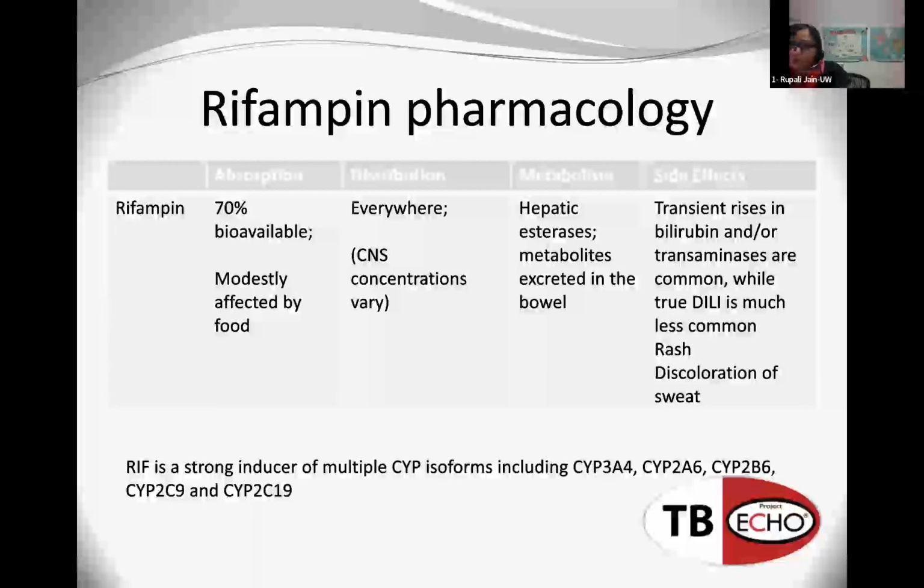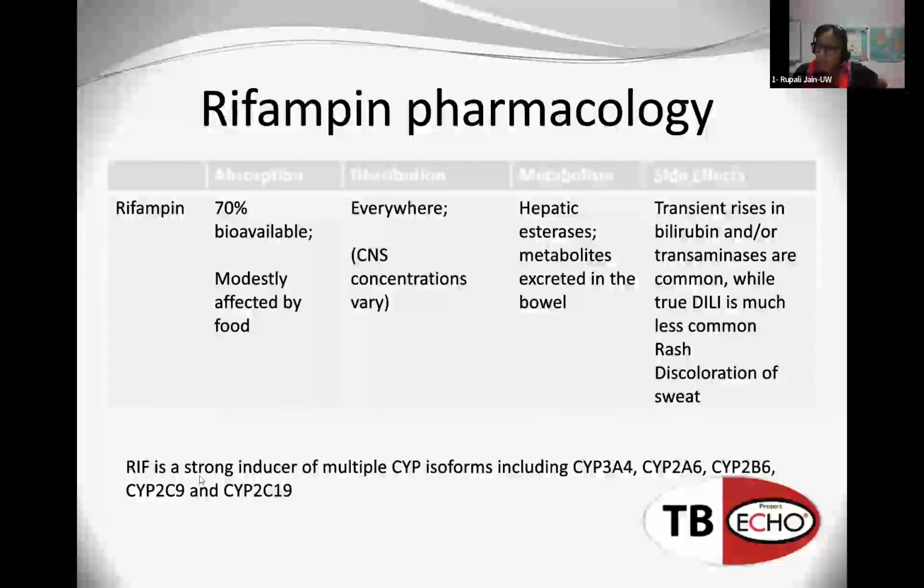Also, it is the one that can cause rash, among some of the other agents. But then also the big one is discoloration of sweat and tears. So patients come in, if they're wearing their white t-shirts, they might have orange pit stains underneath. If they're wearing contacts, this will discolor their contacts. This also goes back to the distribution, how it goes all over the body.